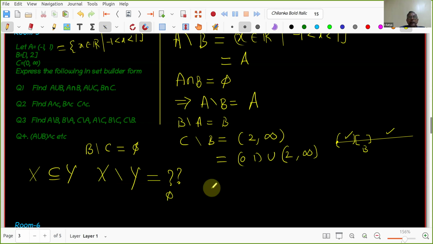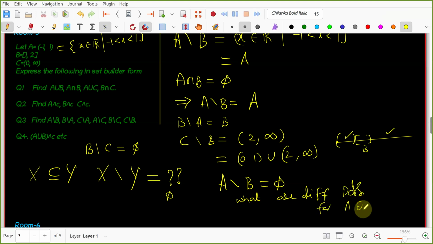Here I can ask all of you: I am giving you that A minus B is equal to the empty set. Then what are the different possibilities for A and B? Are you okay? Yes. All of you study this, okay?